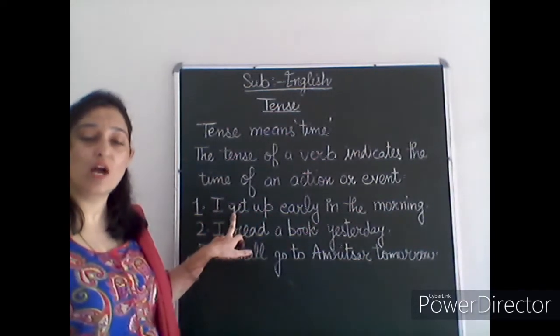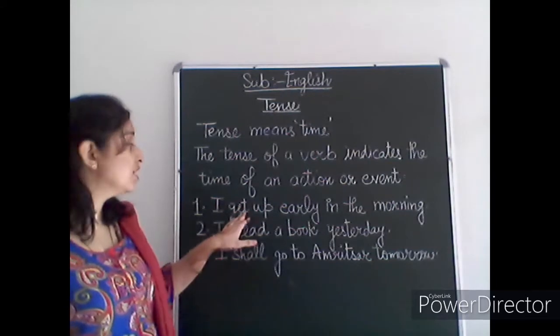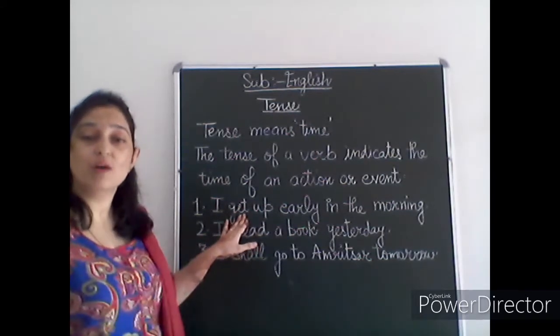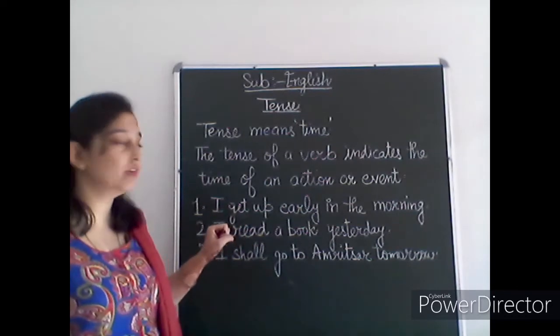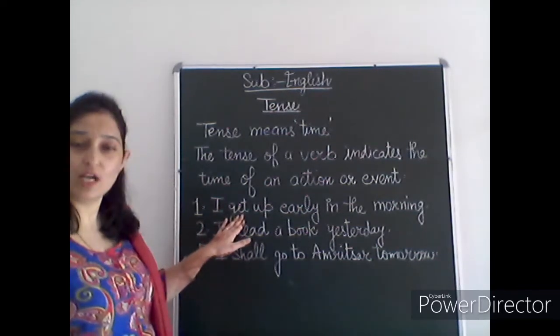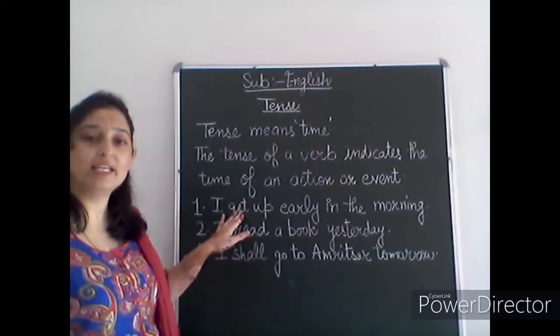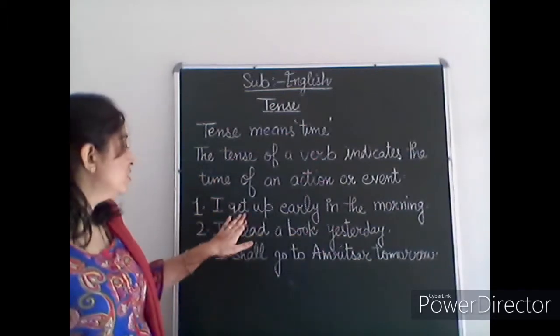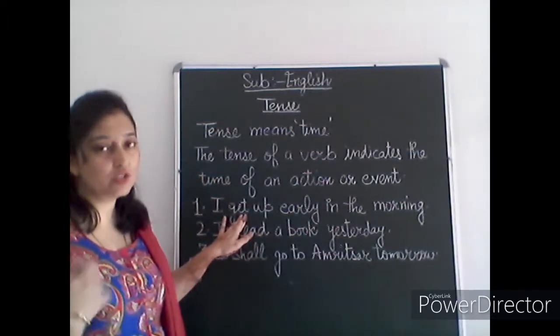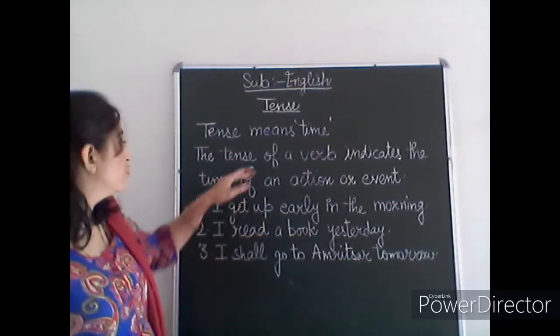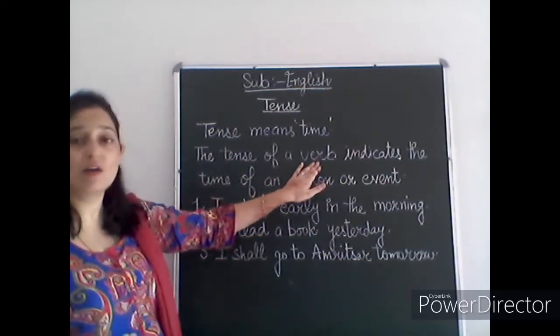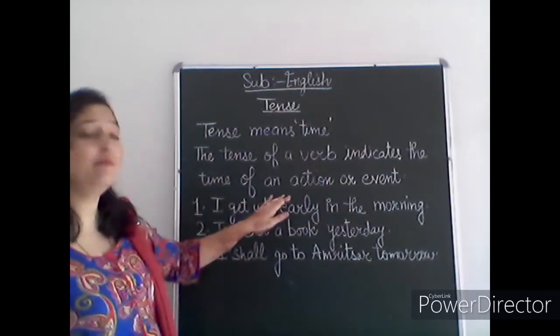So see, I get up early in the morning. Here you have to concentrate, you have to focus on the verb area. This verb is get, and get is the first form of the verb. How is this verb going to help us identify the time of this action? The tense of a verb indicates the time of the action.